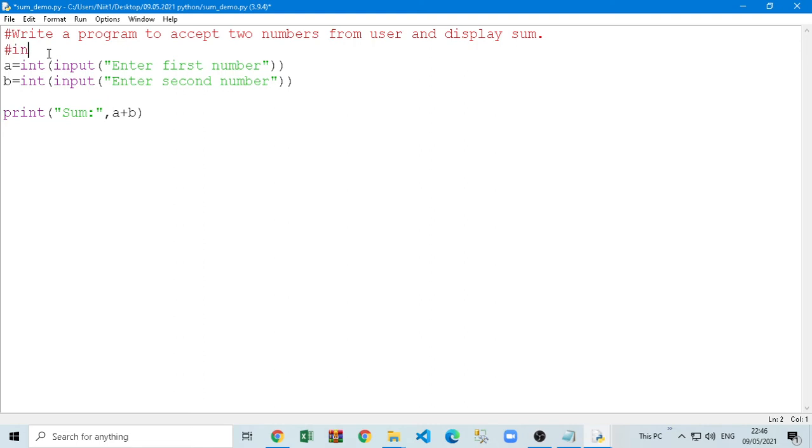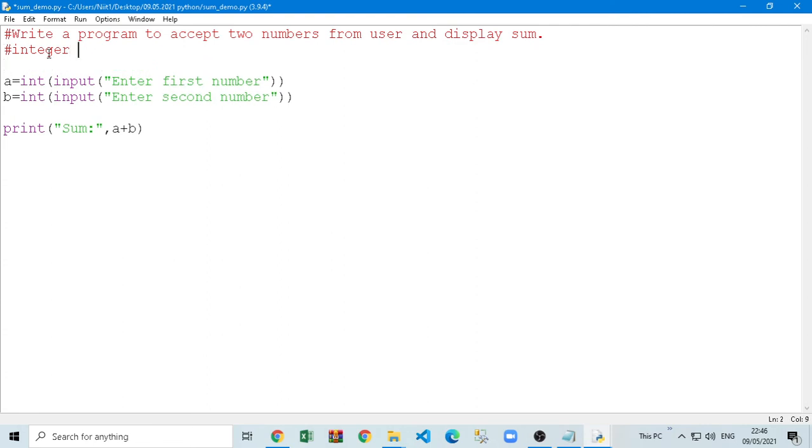So the word we use is integer, right? You know integer is minus infinity to plus infinity. In short, any number without a decimal point. So for example 8 is an integer number, minus 1 or 0. Any number is an integer number only if it does not have a decimal point. So currently I don't want decimal numbers. For decimal numbers we have a different option that we'll see later, but here I am writing enter first number.